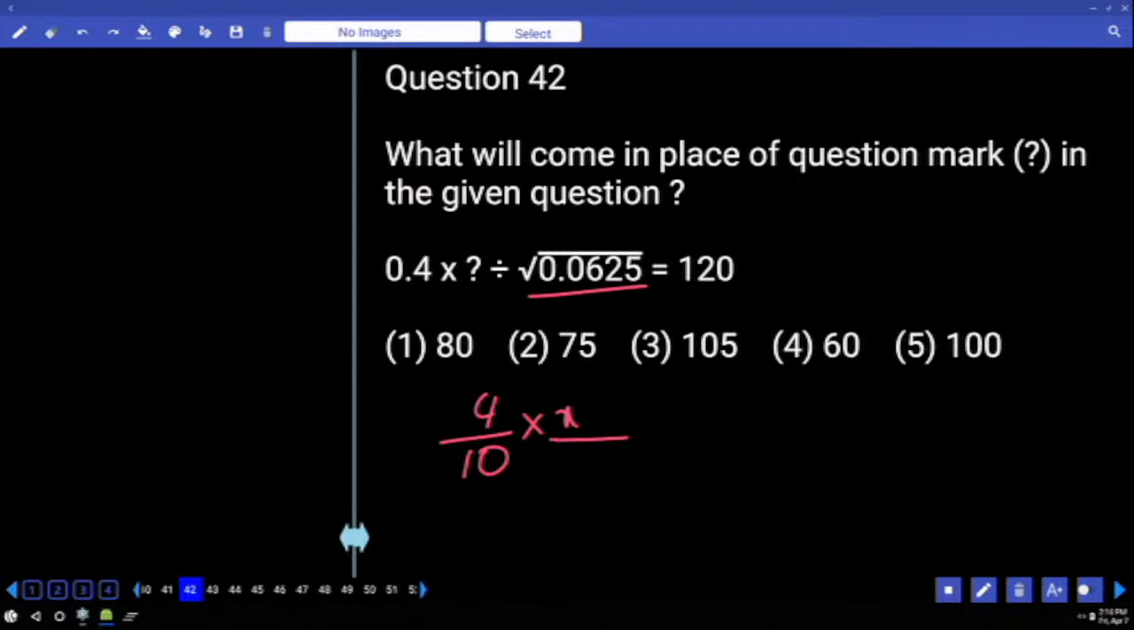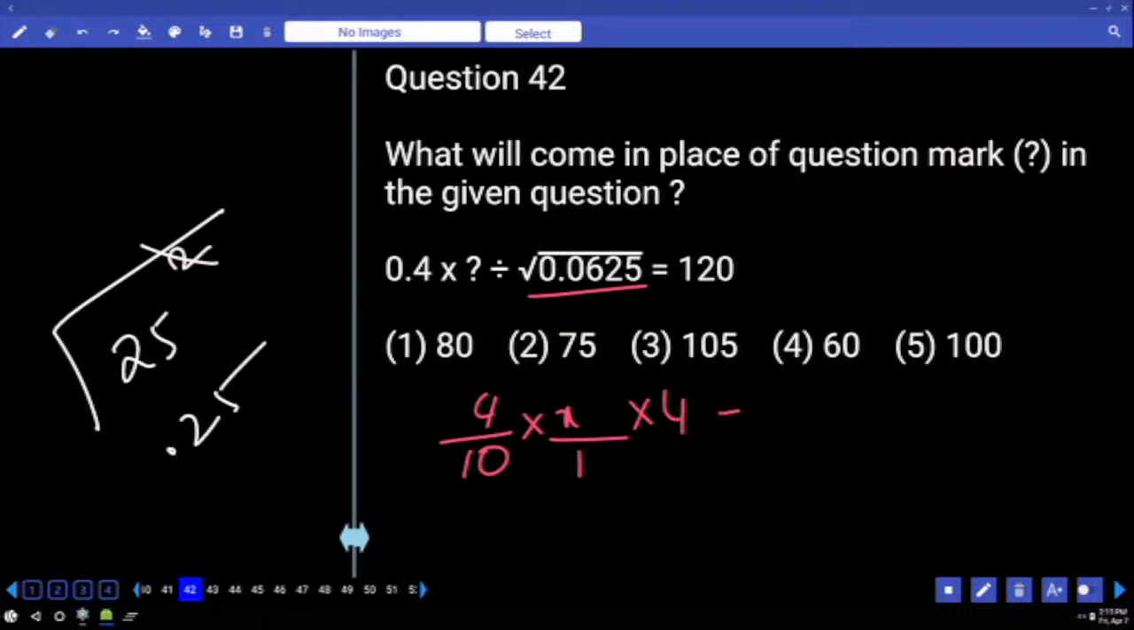Forget about decimal for some time. Treat it as 625. 625 is which number square? 25 square. Under root in the sense square and under root gets cancelled. Original number after decimal, how many digits are there? The number should have only 2 digits after decimal. That is 0.25 only. Divided by 0.25. Can I write it as 1 by 4? 1 by 4 is equal to 120. 4 how many times? 30 times.